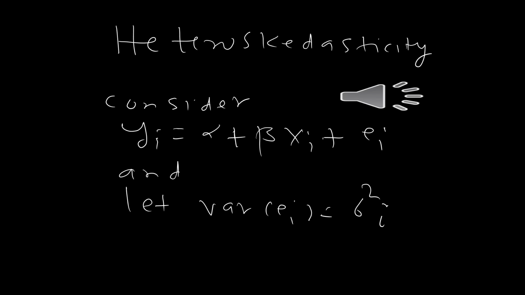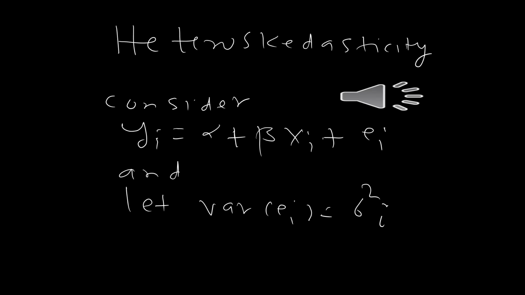So consider the model as usual, y i is equal to alpha plus beta x i plus e i. But when we assumed homoskedasticity, we said that the variance of each of the error terms e i was constant. So we said variance of E1 is equal to variance of E2 is equal to variance of E3 and so on, all of them were equal to sigma square.